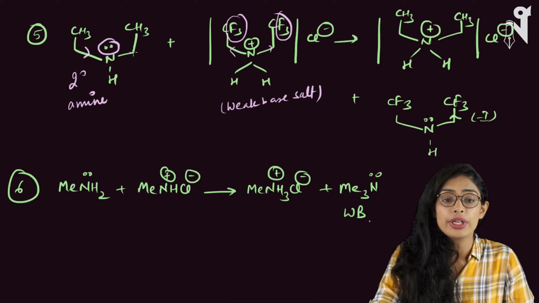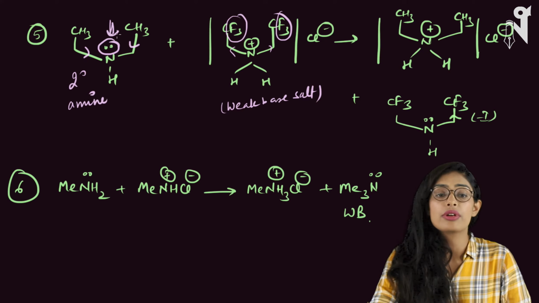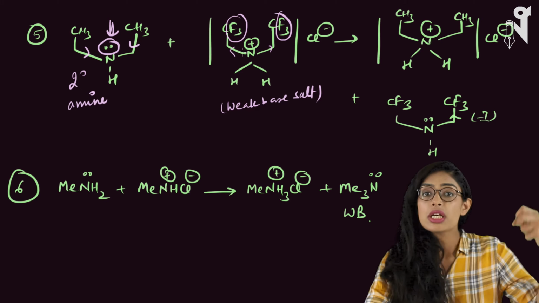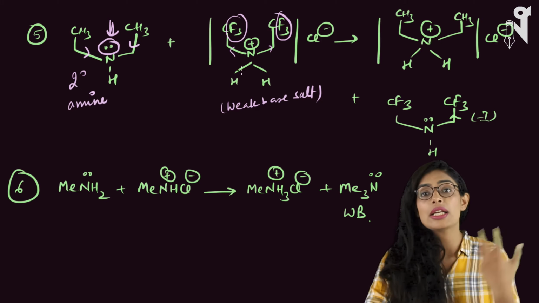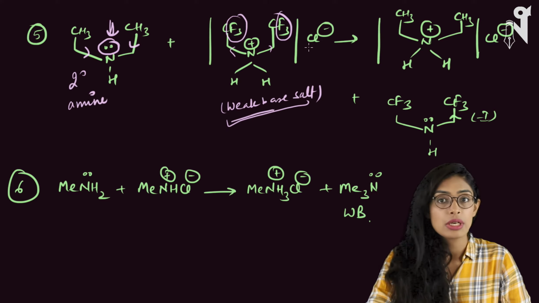These are electron donating groups present here. So they are giving electron density, making this nitrogen electron rich. So it is a good base. Whereas CF3 is present here, which are electron withdrawing. So basically decreasing the electron density around the nitrogen and hence it becomes a very weak base. And because it is a salt, it is the salt of a very weak base. So this reaction is pretty much feasible.